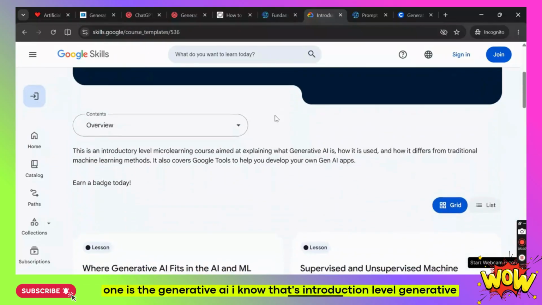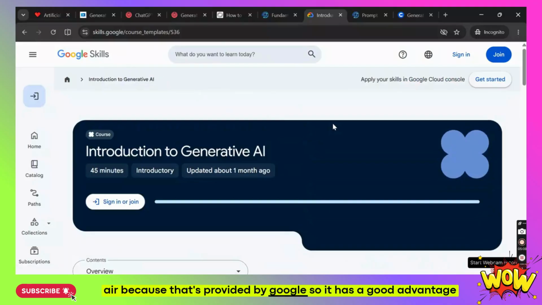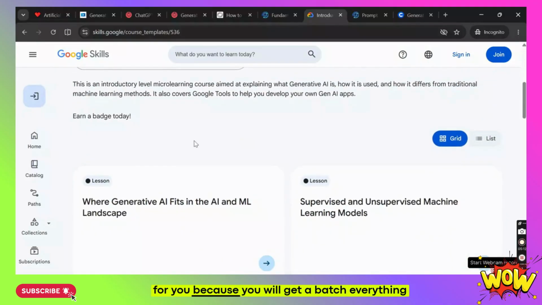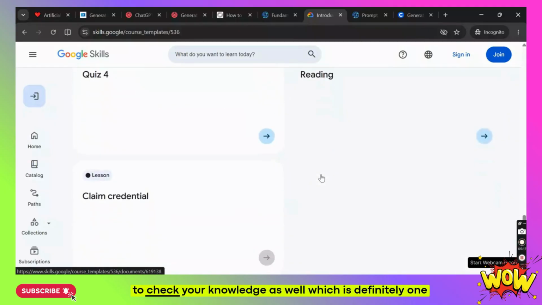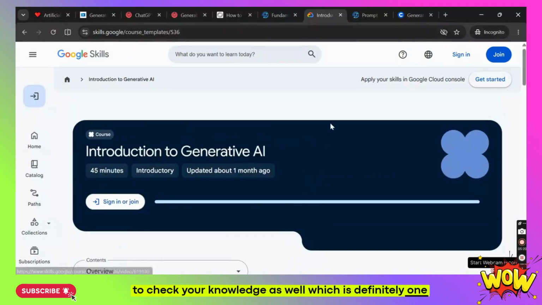Another one is Generative AI. Now that's an introduction level generative AI, provided by Google, so it has a good advantage for you, because you will get a badge. Everything is here. You'll get the lesson. You'll also get a quiz here to check your knowledge as well, which is definitely one of the perks of Google Skills.